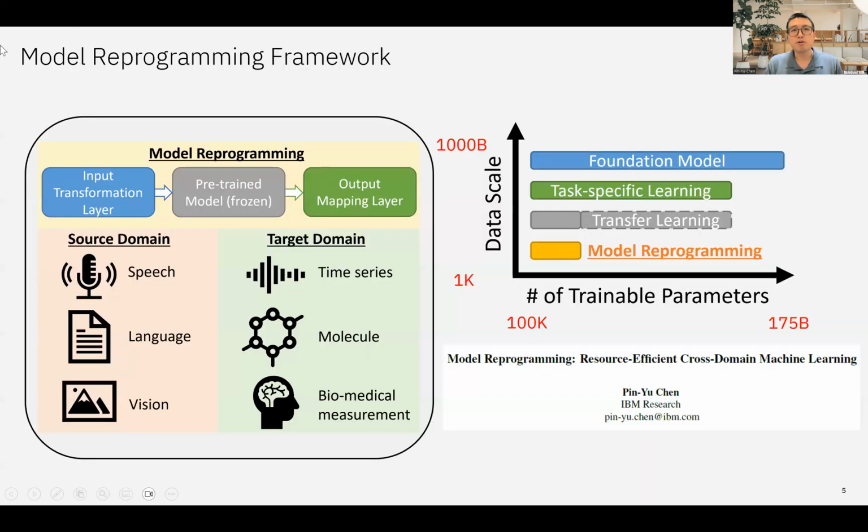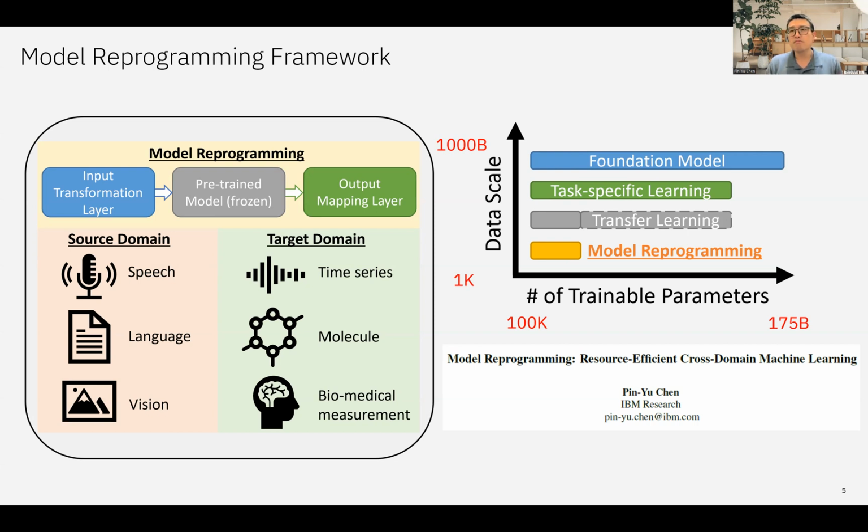So this is the framework of model reprogramming. We take a pre-trained model and freeze it, basically meaning no fine-tuning when adapting that pre-trained model to solve a different task. Instead, we insert two new layers, the input transformation layer and an output mapping layer, to a pre-trained model to adapt the pre-trained model from one source domain to solve machine learning tasks in the target domain. And we will show some specific examples in follow-up slides.